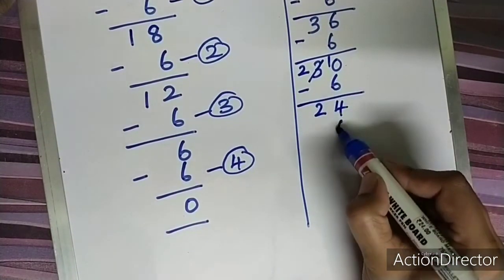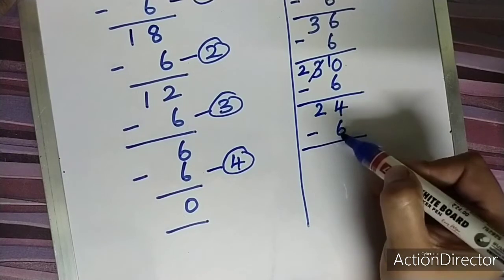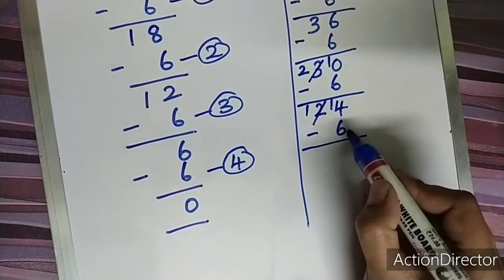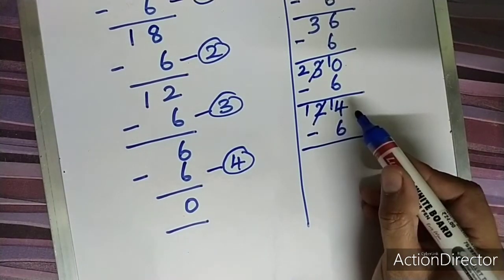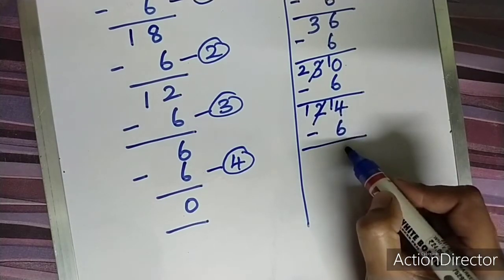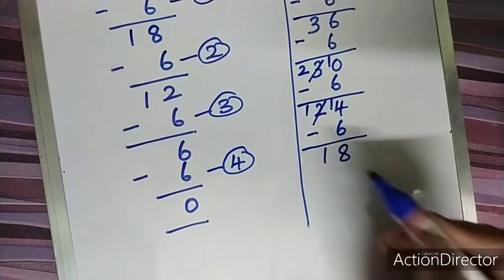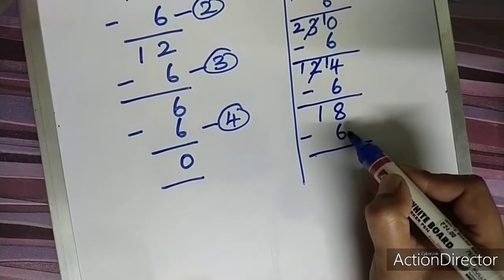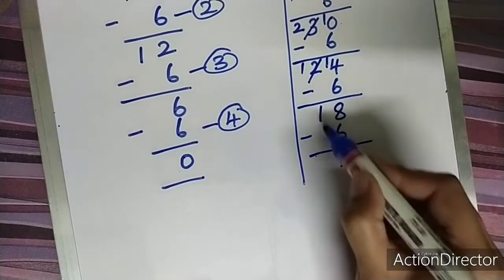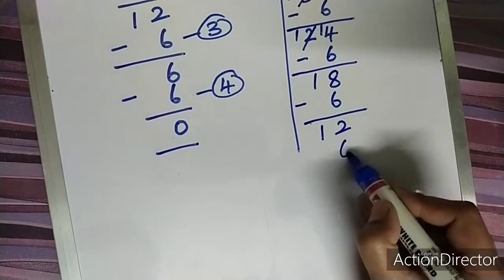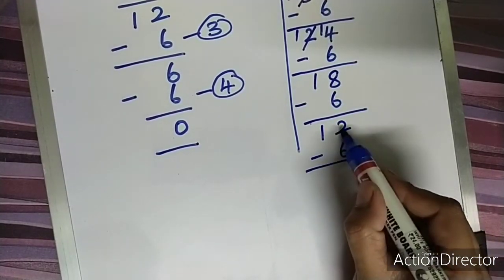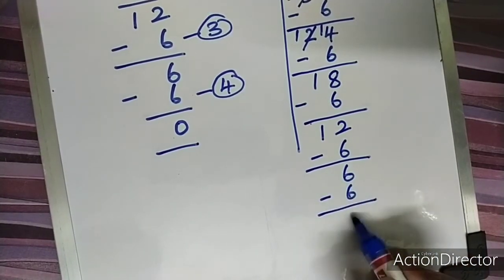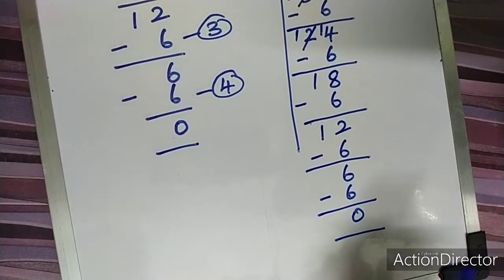Again we are going to subtract 6. 4 minus 6, can we do? No. Again borrow. This will become 1 and this will become 14. What is 14 minus 6? It is 8, and this 1 will come as such. Again minus 6. 8 minus 6 is 2, and this 1 comes as such. Again subtract 6. 12 minus 6 is 6. Again subtract 6. 6 minus 6 is 0. So till 0 we are going to stop.